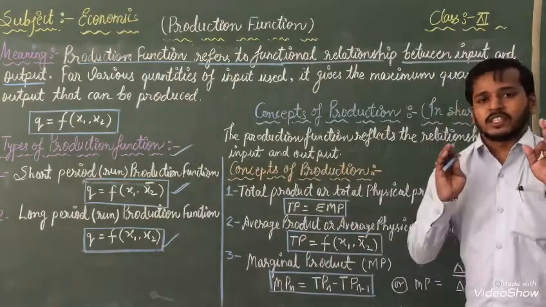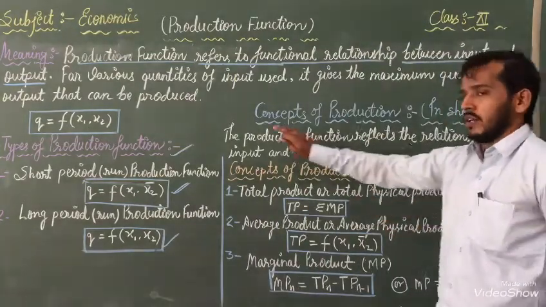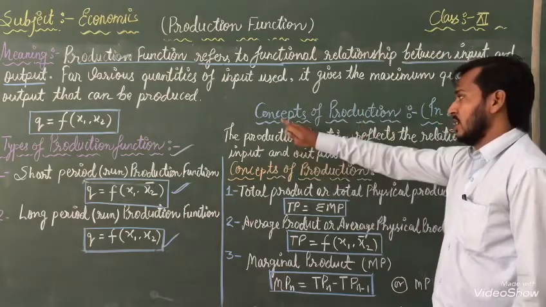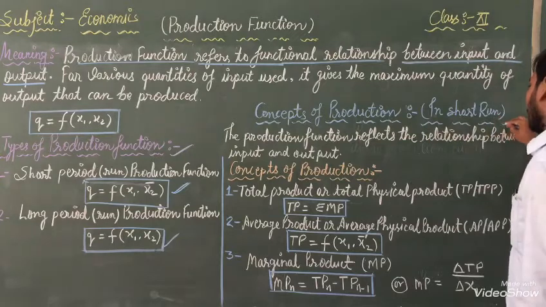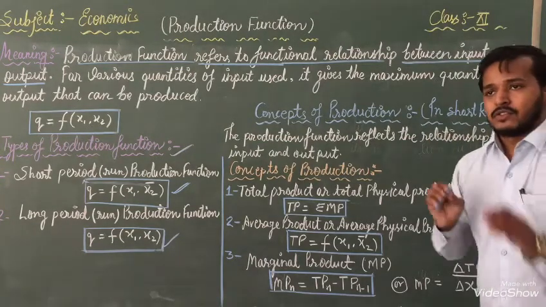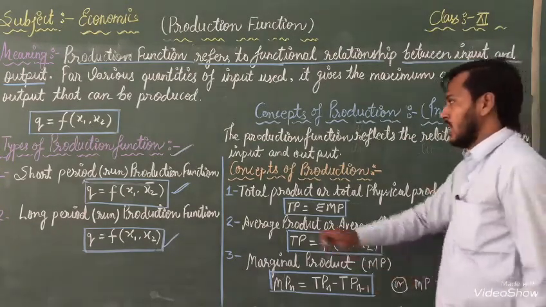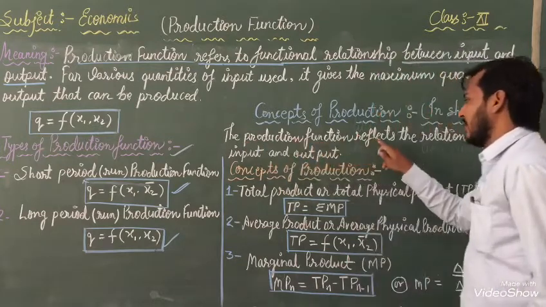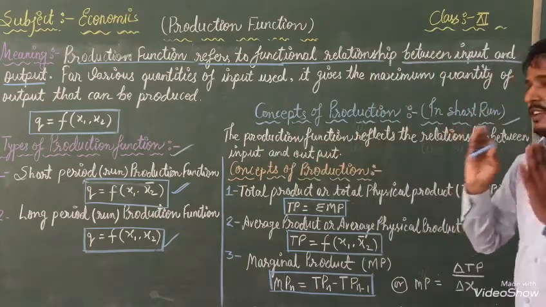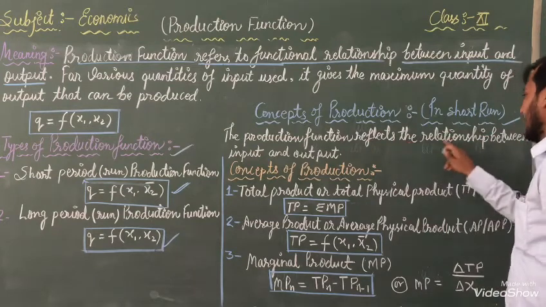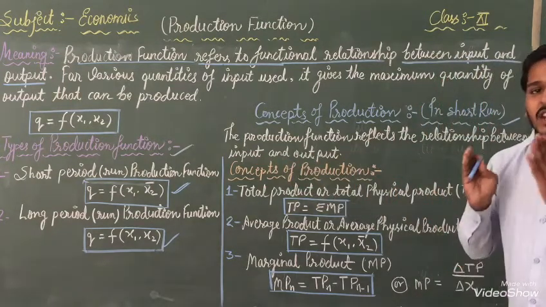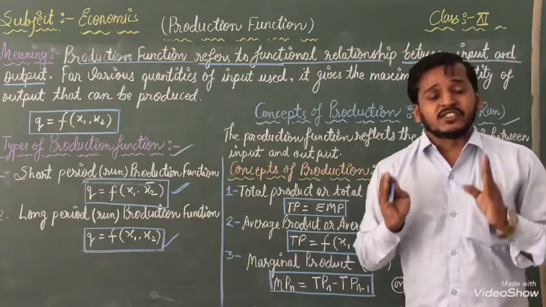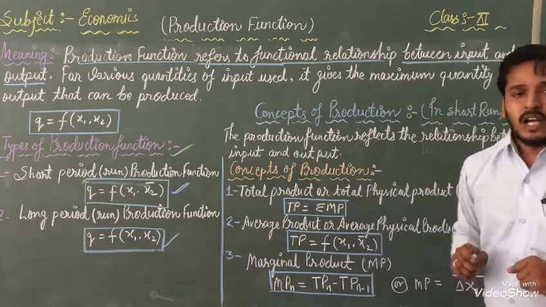So now in front of you I am going to start a new topic, concept of production in the short run. In this we have to know that the production function reflects the relation between input and output. Here also we are getting a relation between input and output.